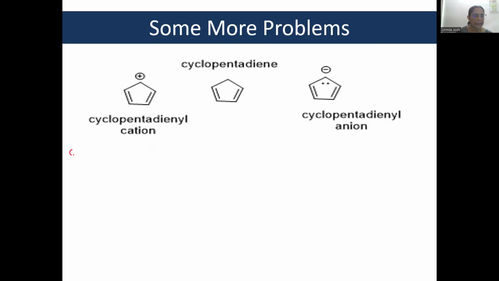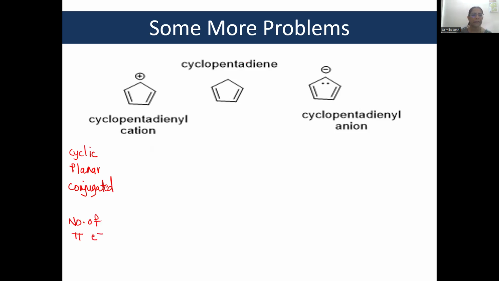I will just write here for all the 3: cyclic, planar, and conjugated. Okay, and we will go on filling. Because first you have to check whether this is cyclic, planar, and conjugated. If it is that way, then you count the number of pi electrons.